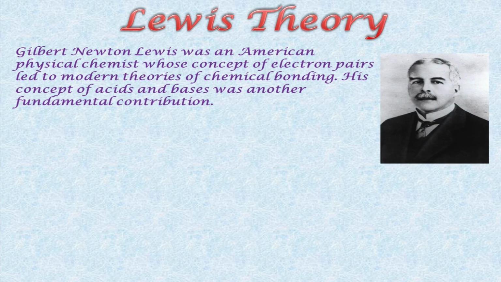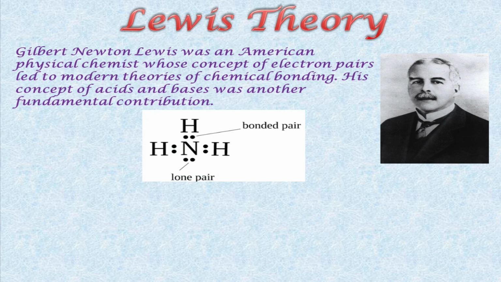It was given by Gilbert Newton Lewis. He was an American physical chemist whose concept of electron pairs led to modern theories of chemical bonding. His concept of acids and bases was another fundamental contribution. In this diagram of ammonia, you can see bonded pair and lone pair highlighted.